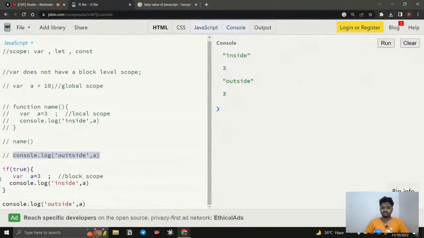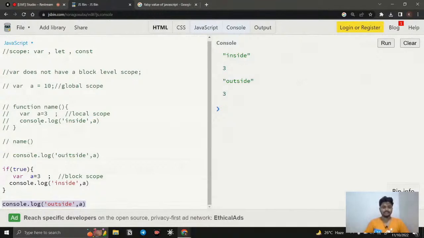The same thing in an if statement, at the block level: I am creating a variable inside the block, and I am trying to access it inside, it is working perfectly. And if I try to access it outside the block level also, it is working. This is what I actually don't want. Just think about that, I'm creating a loop and that variable is accessible outside, then how is it going to be, right? We can face so many errors and so many problems. So that is exactly what is happening here.